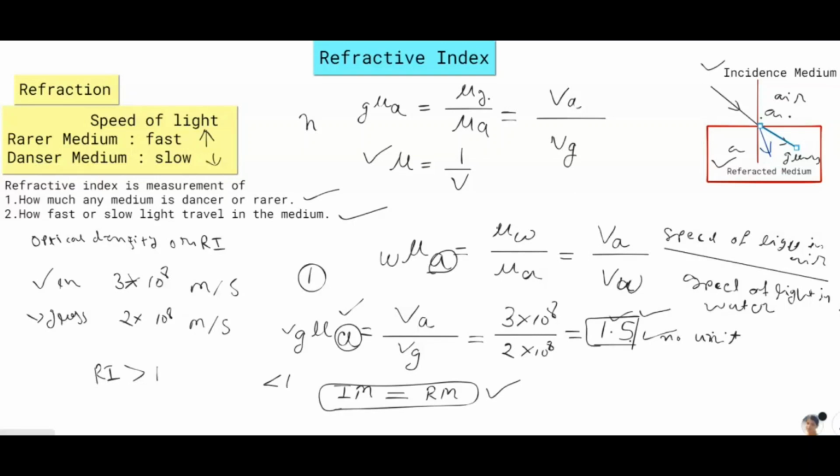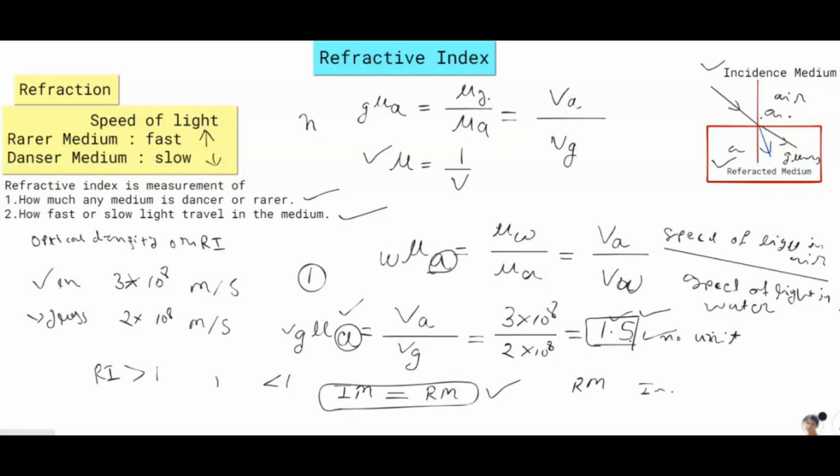If you get refractive index greater than 1, like we found for glass with respect to air, 1.5, we can say the refractive medium is denser than the incidence medium.